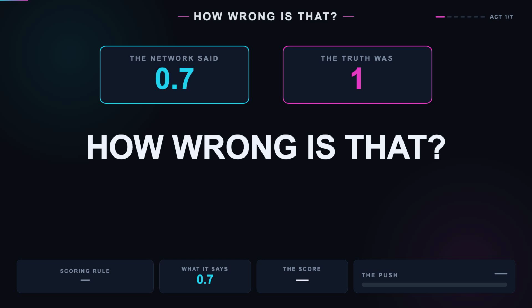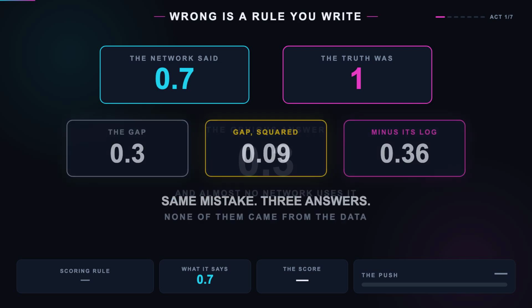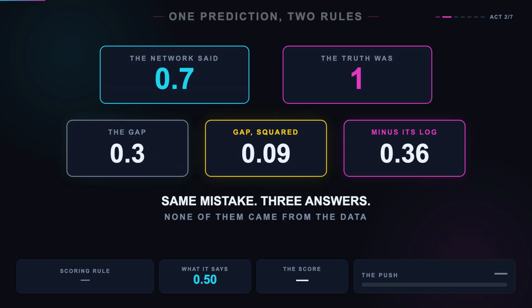How wrong is that? You probably said 0.3. That is the obvious answer. It is a perfectly reasonable answer, and it is not the answer that almost any real network uses. Because wrongness is not a fact about the data. There is no quantity of wrong sitting in there waiting to be measured. It is a rule that somebody writes down. And the rule you pick does not merely score the network. It decides what the network becomes.